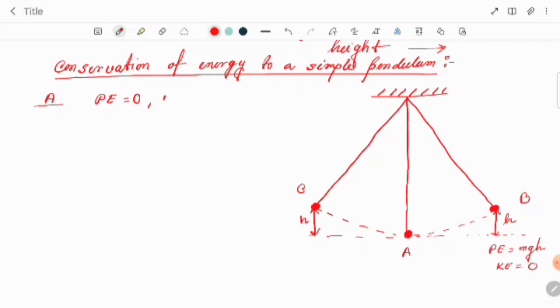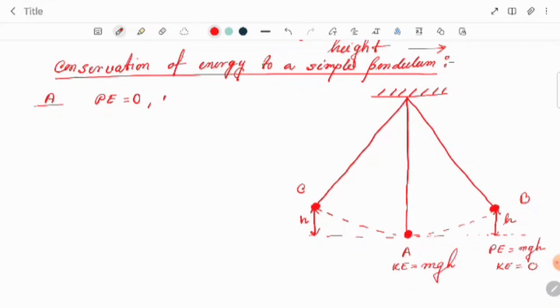Now at the intermediate position, between A and B and between A and C, the bob has both kinetic and potential energy. When the bob is moving from B to A, the potential energy changes to kinetic energy, and at the mid position the kinetic energy should become mgh.